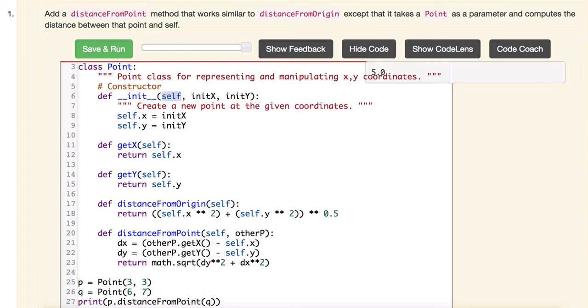And so why do we have self.x right here? Well, this variable could very well be any name, right? And it could also be x and y. So if we have x and y and we don't have the self, then it's a little bit ambiguous, right? Which x are we talking about here that's going to be equal to x? Is it this x up here, or is it the instance variable x? So whenever you're talking about the instance variable, you always need to say self. Okay, so self.x, self.y.